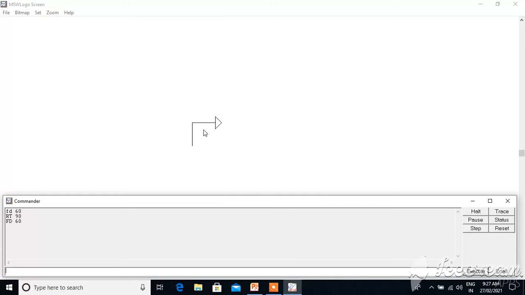Two lines are already here, then we want two more lines. So how to draw this? Now two lines are already here and the turtle faces the front of the screen.